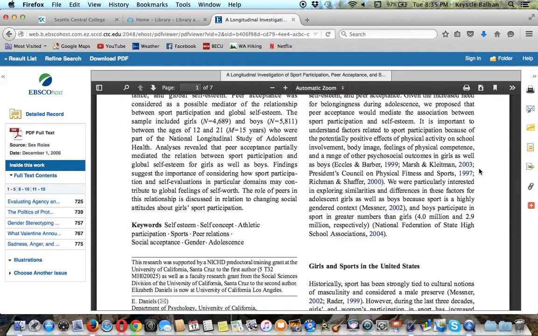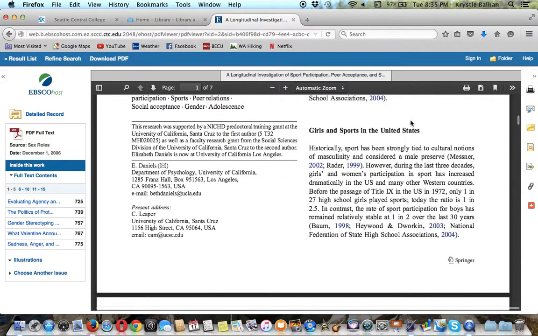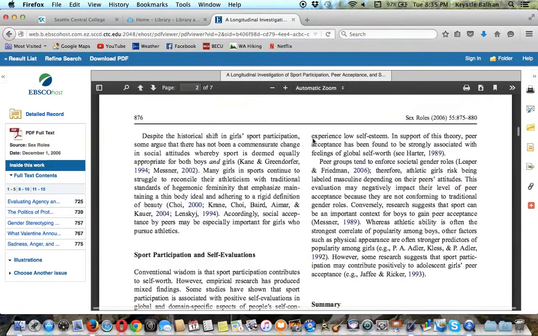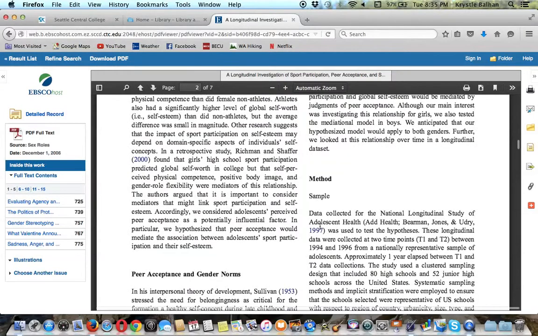One thing you should start to notice right away is within the text, there's a lot of last names and years. And that's because when we're writing for psychology, we cite information all the time. We're always referring back to previous research. If you're reading a paper and you don't see any type of citation like this, then you're probably not reading an academic journal article and it's time to go back to your search results and find another source. Okay, so in your introduction you might have subheadings like here, girls in sports in the United States, sport participation and self-evaluations, a summary of the intro.